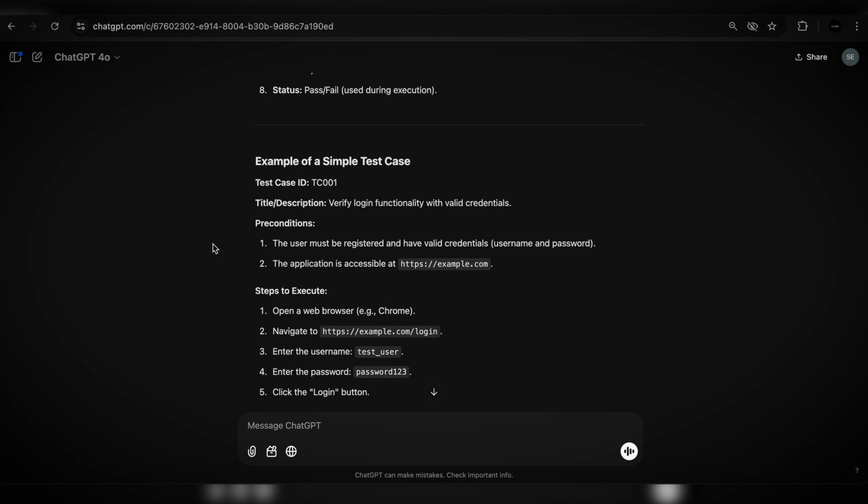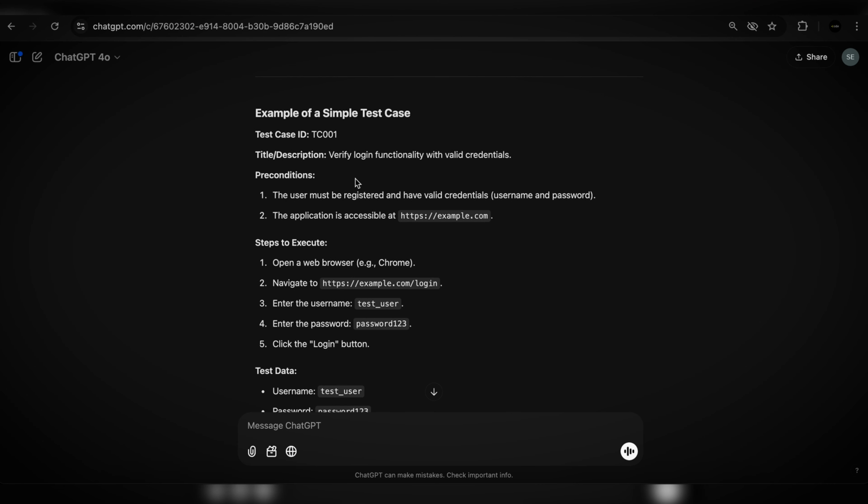Let's continue. Now, let's move forward and see example of a simple test case. Title, verify login functionality with valid credentials. Usually, when I write test cases, I use should naming. So, should login with valid credentials. Instead of saying verify functionality, we're pretty much saying two words for no reason. We can say should login with valid credentials, should log out, should register new user. It's much simpler and easier.